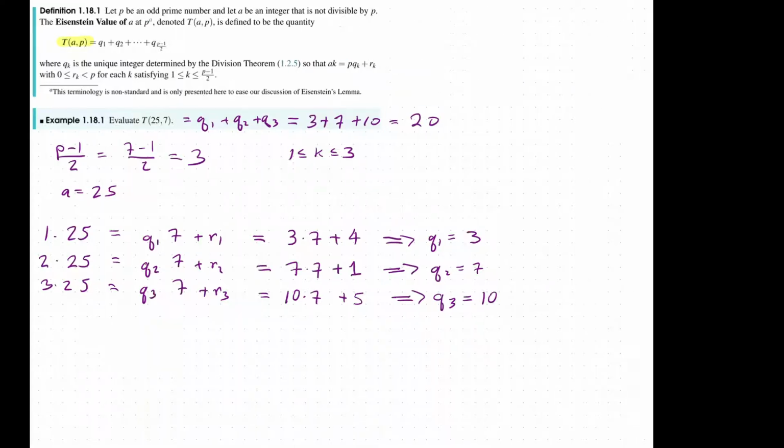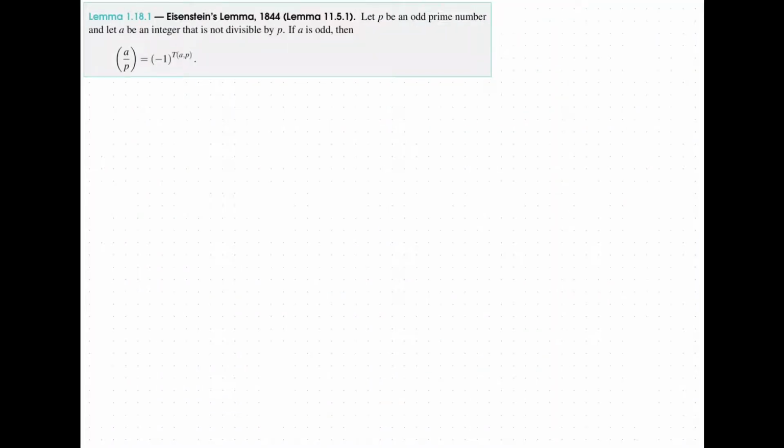And so what Eisenstein's lemma says is that if we have an odd prime p, and a is an integer not divisible by p, then if a is odd, then the Legendre symbol of a on p is equal to -1 to the Eisenstein value of a at p. But before we prove this, I'm going to go through and do a numerical investigation that will motivate the abstraction and the symbol pushing that we are about to undertake.